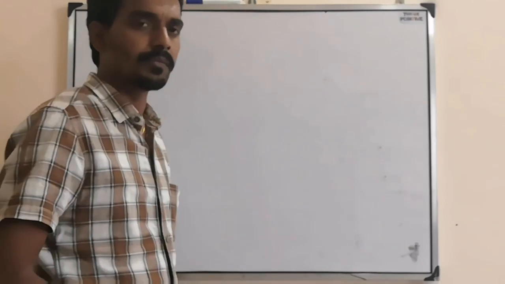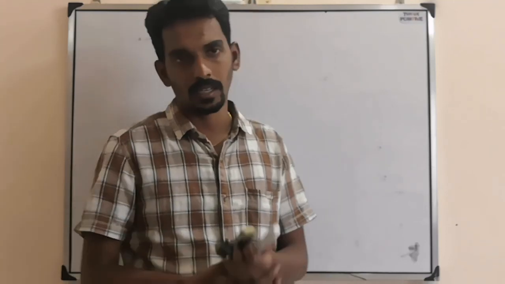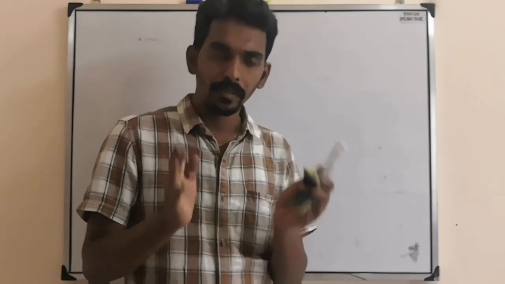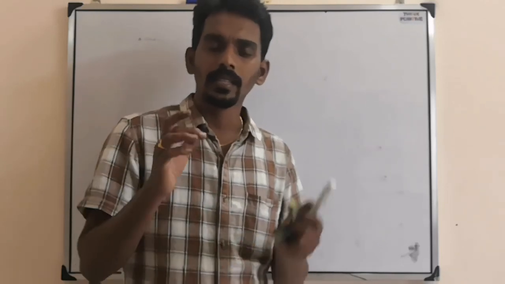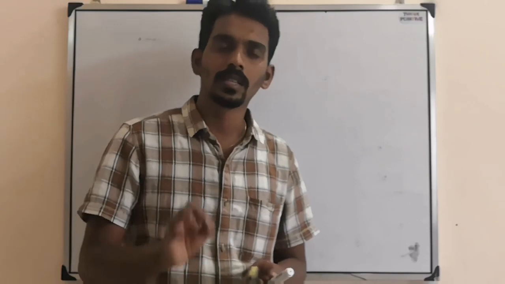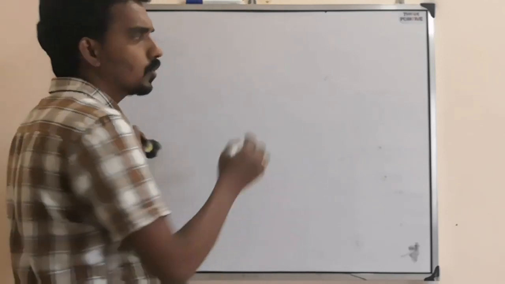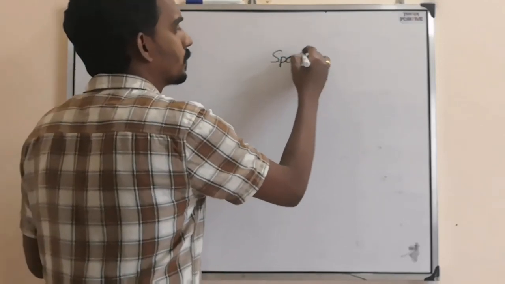Based on that basic information, like what is a wave, what is vibration, what is time period, what is wavelength, or what are the types of waves, they may ask, they may not ask. Less chances are there, but remember all those things. Read all the definitions and try to know the difference between different types of waves. And as I said, the very first important question is about the wave equation. But based on the same wave equation, they can ask you one more question, that is the speed of the wave.